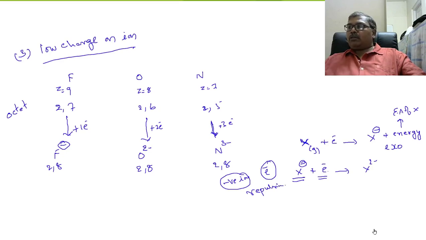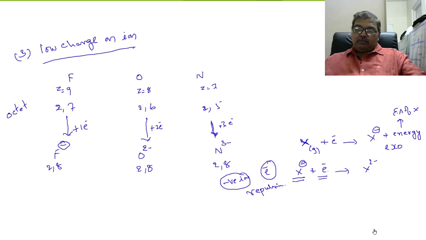Inter-electronic repulsion means repulsion between the added electron and the existing electrons in X minus.